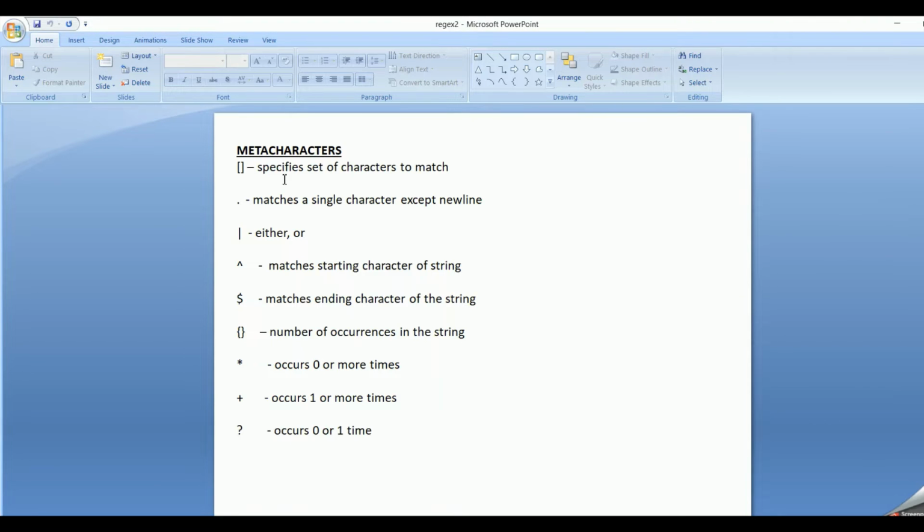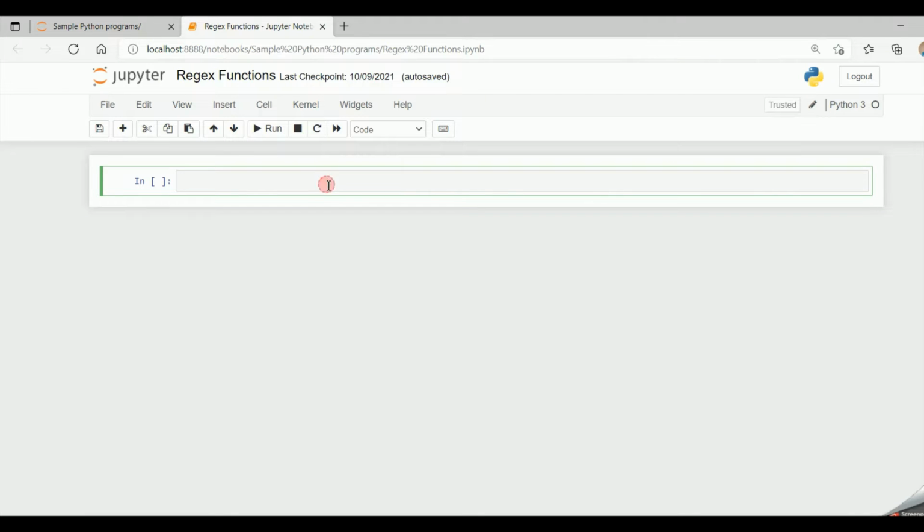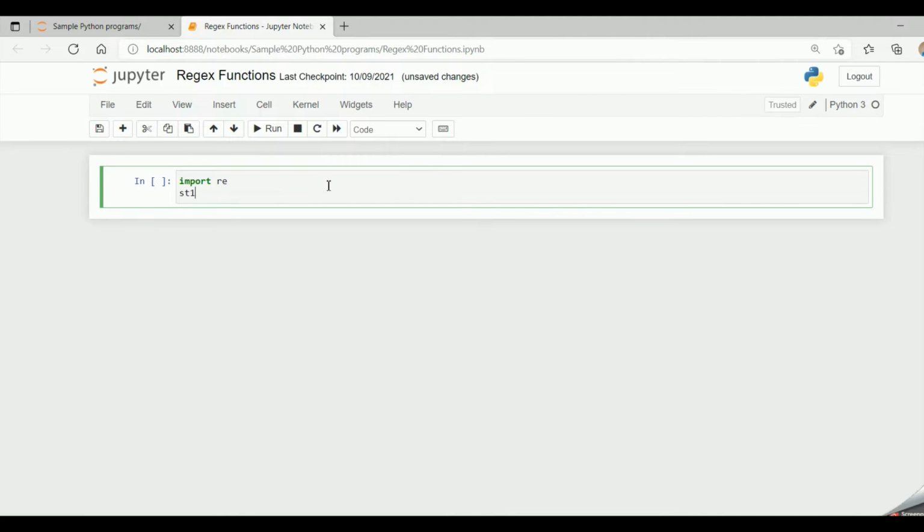Square brackets specify a set of characters to match. So within the square brackets, we can specify a set of characters and it will match in the particular string. Let's look into it in detail. Firstly, we have to import the re module. Let me have my string st1 equal to "I like Python".